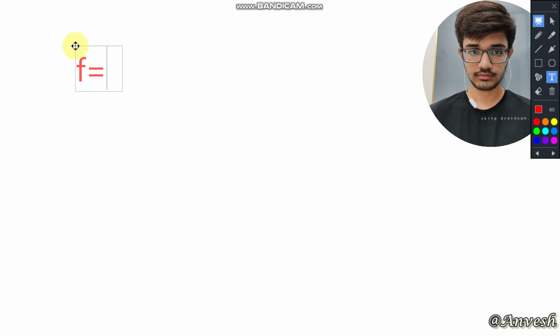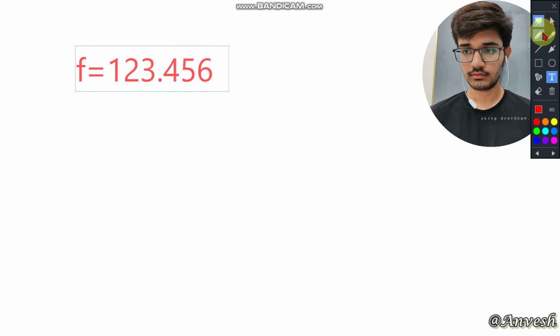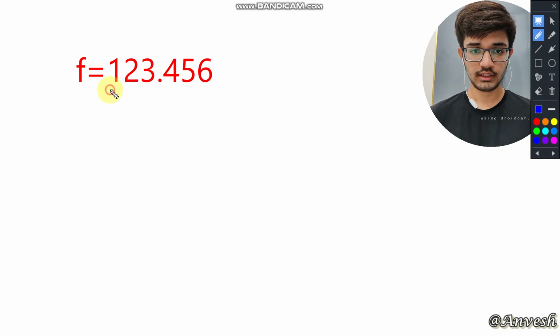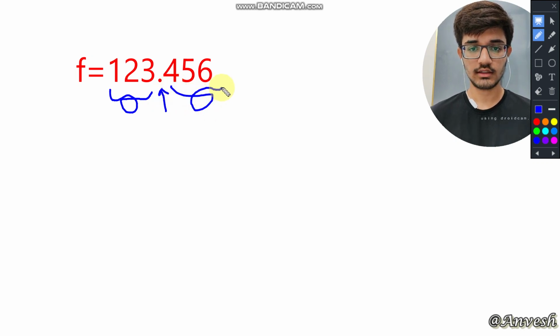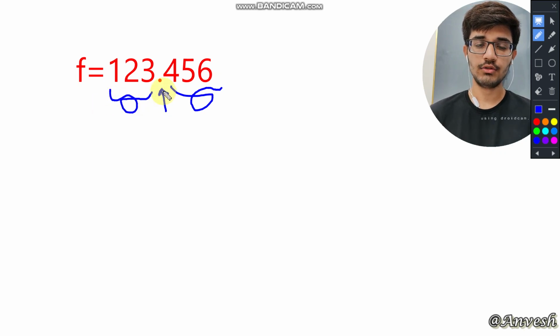What is the concept? Let us see now. Let us take the variable f equals to 123.456. Here 123 is called the integral part, the dot is called the decimal point, and 456 is called the decimal value or the fractional value. So in this way, when you give numbers after the point, they are considered fractional values and a float data type.